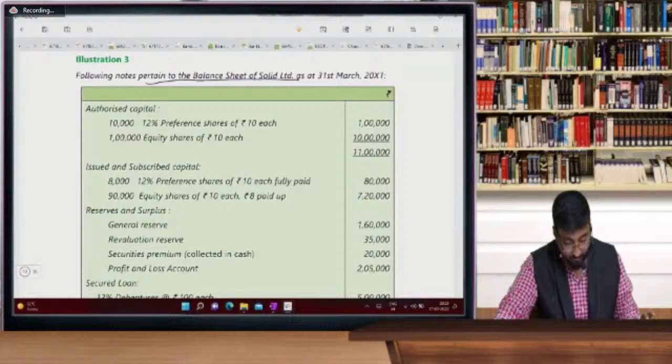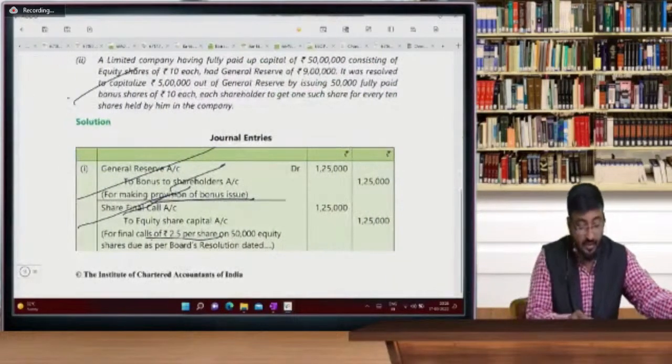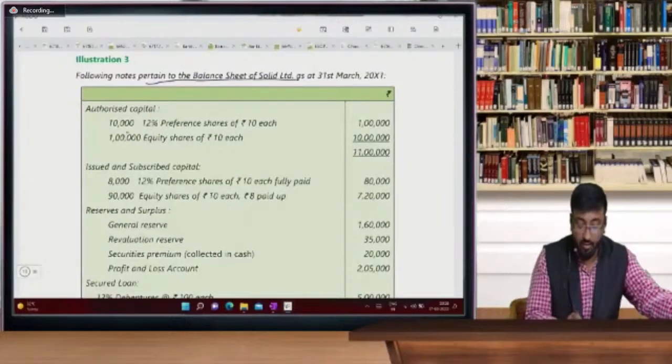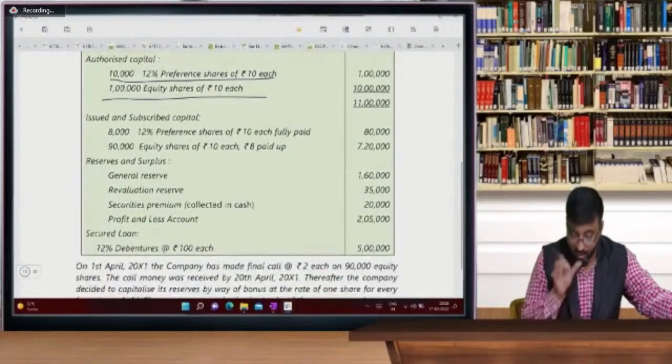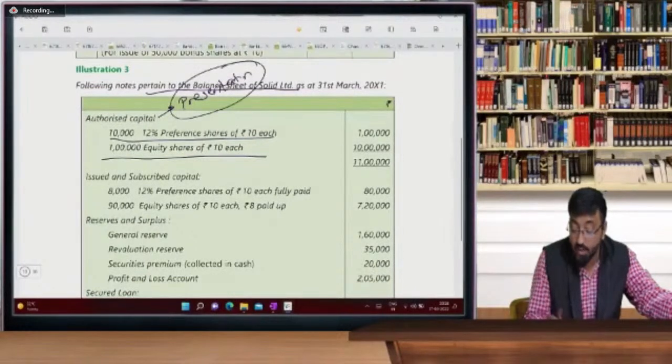Authorized capital. Yes beta, the second part is easy, you can do it on your own, it's a very easy question. Second question: authorized capital 10,000, 12% preference shares, 1 lakh equity shares of rupees 10 each. Authorized capital is only for presentation. Beta, authorized capital means the capital beyond which you cannot issue your share capital.